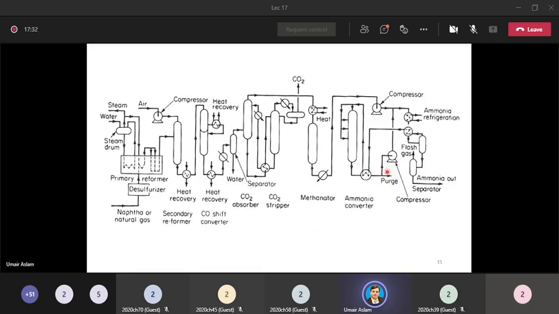So the purge stream does not contain a very huge amount of the components. It just contains a very little amount of the components. बहुत थोड़ी सी amount इसमें होती है. बस हम इसको send करते हैं into the environment so that we can have all the operating conditions under control.